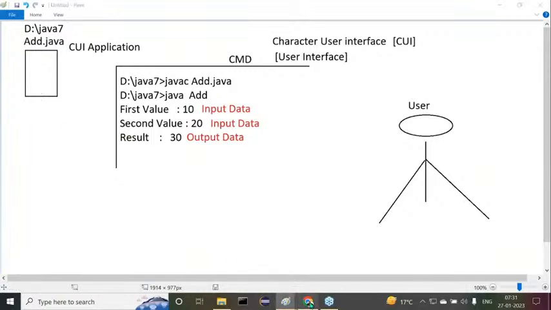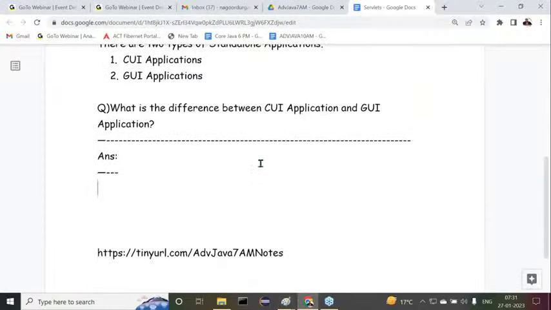Right, sir. Now let's come to the definition clearly. What exactly is the meaning of CUI application? A CUI application is first a standalone application.